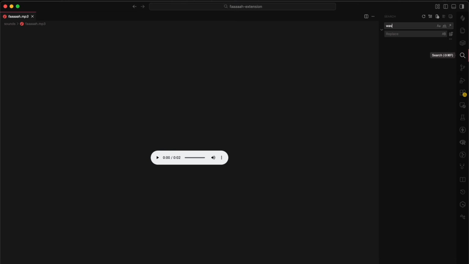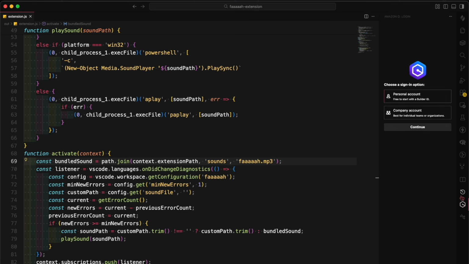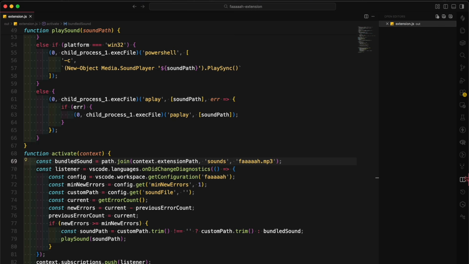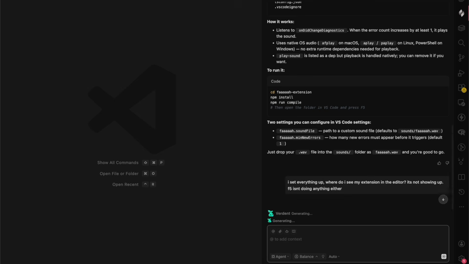I haven't gone through any of this code and I'm not gonna, because Verdant's already done everything from planning to diagnostics to making sure it actually works. So I know when I put this in, it's gonna work. Right, so when I press F5 to start the extension, it doesn't actually work. And I'm too stupid to figure this out, so let's ask Verdant.